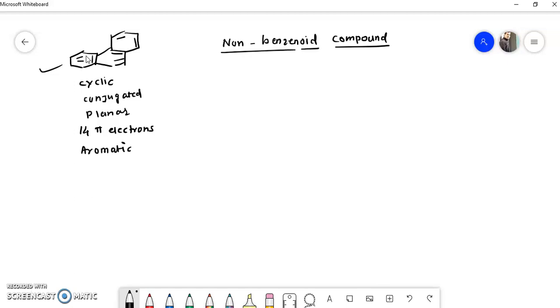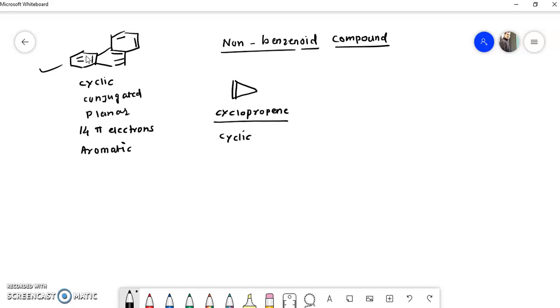A very simple example of a non-benzenoid compound is this. The name of this compound is cyclopropene. I will check the conditions one by one. See whether it is cyclic or not. Yes, it is a cyclic compound. Whether it is conjugated or not, that is important. See, there is a double bond, then single bond, and then single bond.